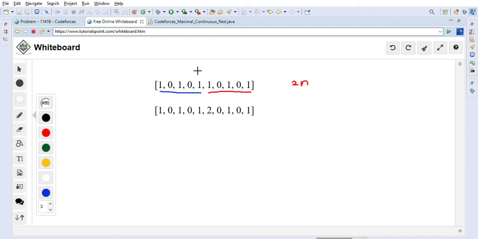Original array will be n size. So this is n size, this is n size again, right? So this is 2n size basically the array. And then we will create one DP array, right? So we are going to use dynamic programming to solve this problem, right? So we will create a DP array like this, and in the beginning all the values will be